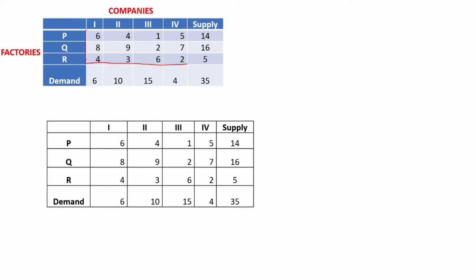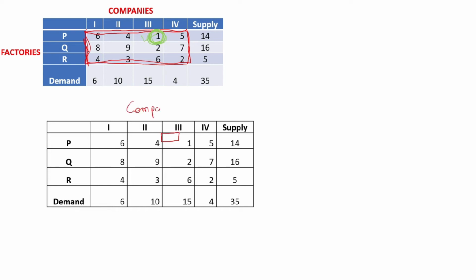Just look at these cell values. Now find out the least out of these. Which is the least out of these? 1. Like this, you mark a rectangle at the corner of the cell with 1.